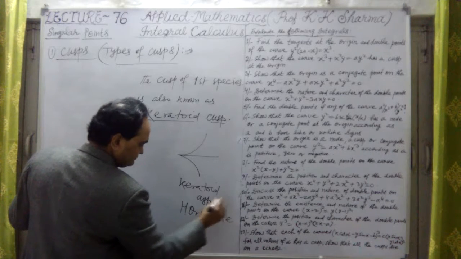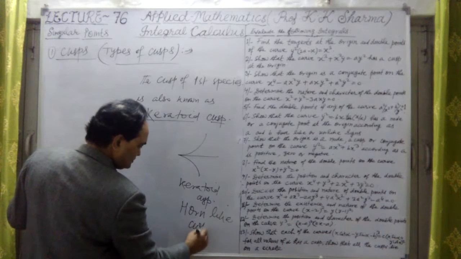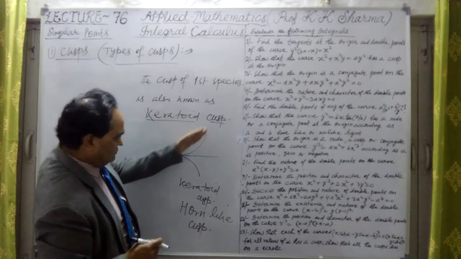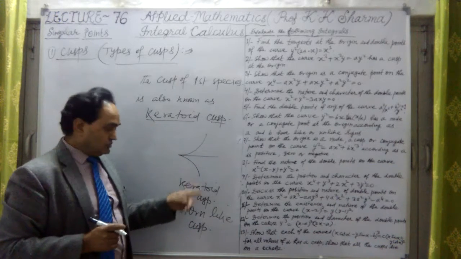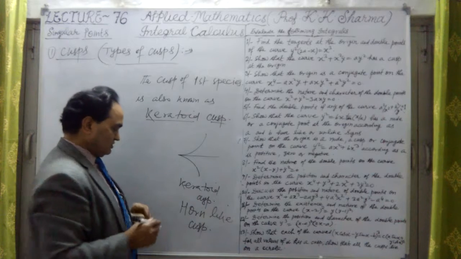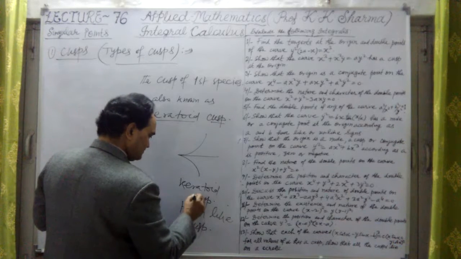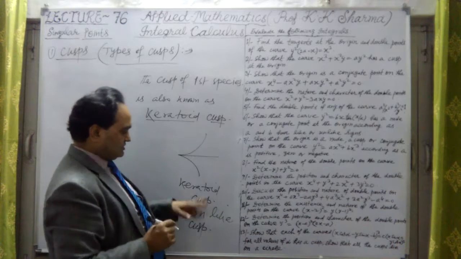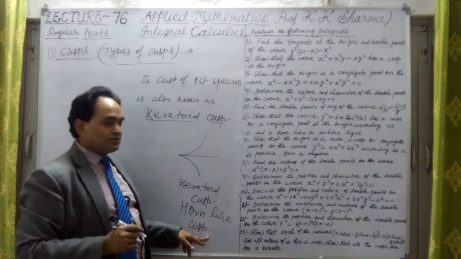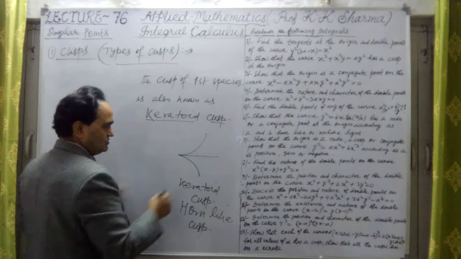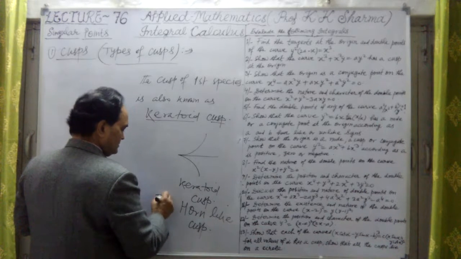Two horns are there. This is horn-like or keratoid cusp. Keratoid cusp or horn-like cusp.